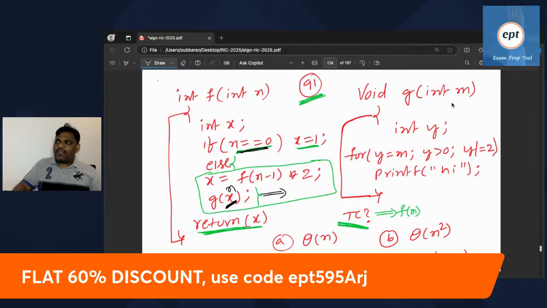So n, or m, whatever you give, will come here into y. Y is equal to m. Y greater than 0, condition true, I will be printed, y is equal to y by 2. Y is always divided by 2. Whatever y has, always divide by 2.